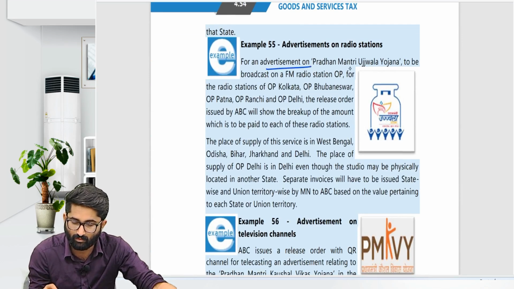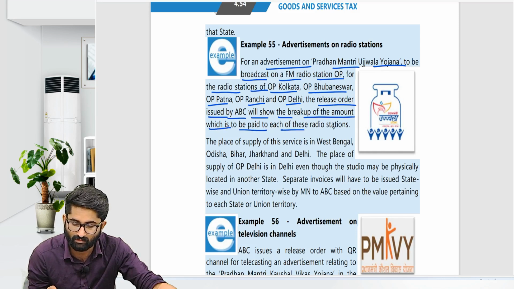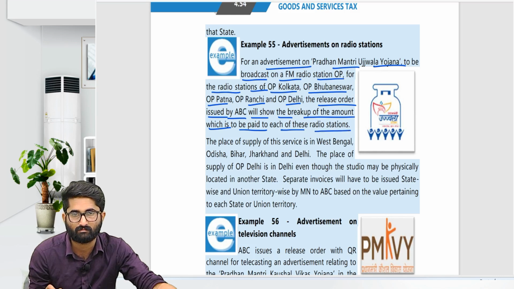For the advertisement on Pradhan Mantri Ujjwala Yojana to be broadcast on FM radio, for the radio stations of the operator in Kolkata, Bhubaneswar, Patna, Ranchi and Delhi, the release order issued by ABC will show the breakup of the amount to be paid to each of these radio stations.